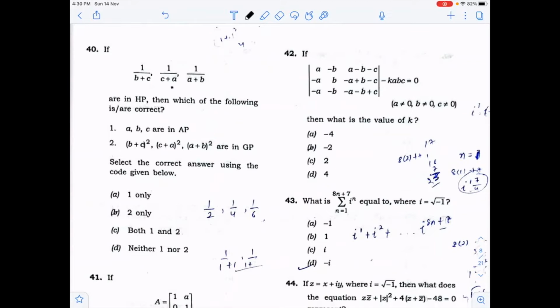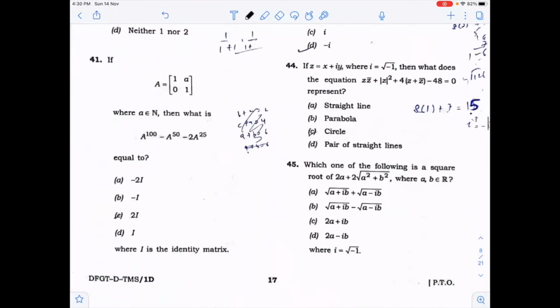Here 1 upon B plus C, 1 upon C plus A, and 1 upon A plus B are in HP. You know that if A, B, C are in HP, then 1 upon A, 1 upon B, 1 upon C are in AP. By fixing the values of A, B, C, you will get the answer.